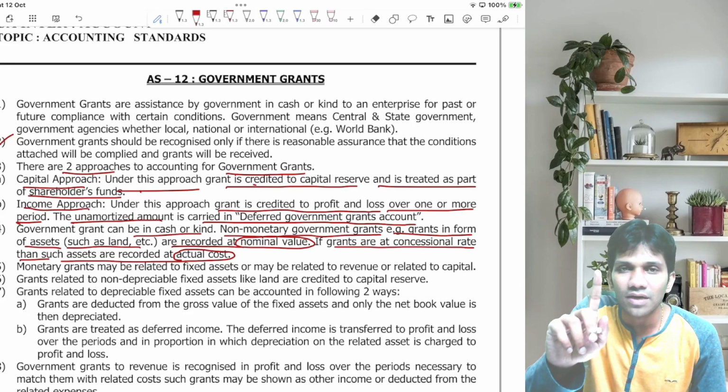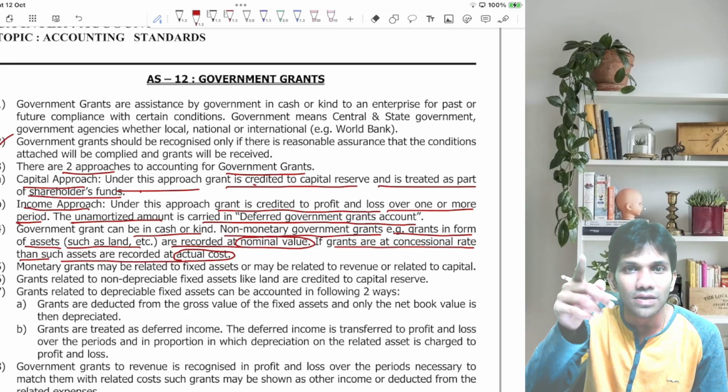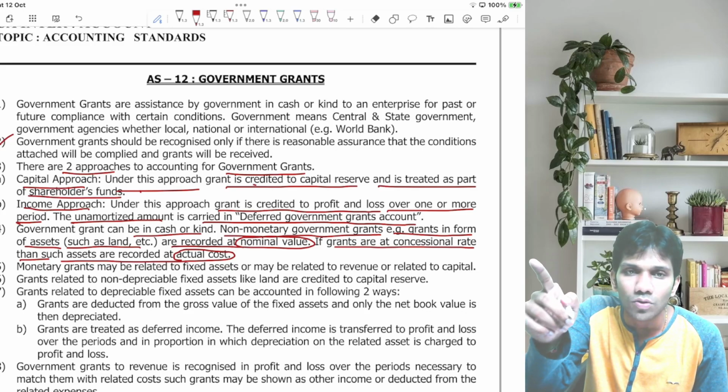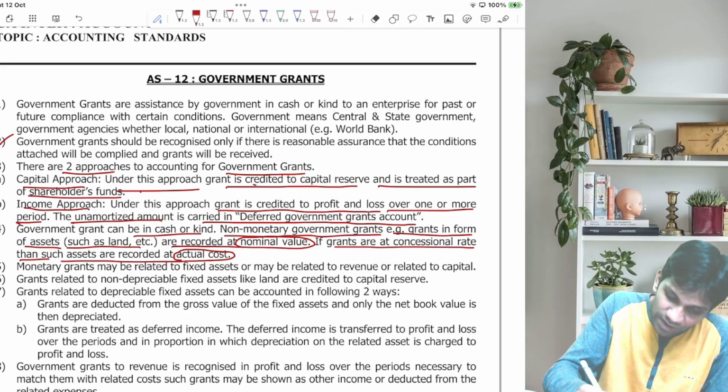So if non-monetary government grants are received free of cost, you should record at nominal value. But if non-monetary government grants are received at a concessional rate, then you should record the same at actual cost, so whatever amount you have paid for acquiring that asset. I hope it is very, very clear till now.